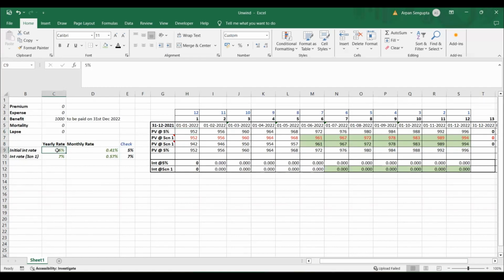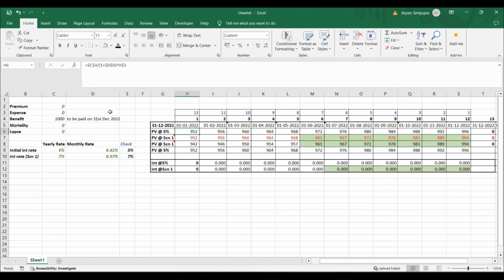So this 5% is then converted into a monthly rate. I hope you know the calculation of monthly rate, right? So this is 1.05 to the power of 1 by 12, minus 1. So this is the monthly rate, and that monthly rate is being used 12 times to discount 1,000. Since you have already seen the video on how discounting works, I think you were able to understand and relate that, right?